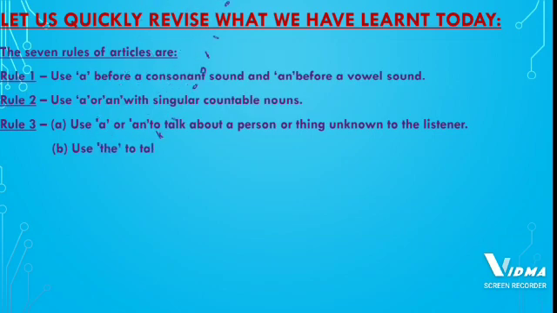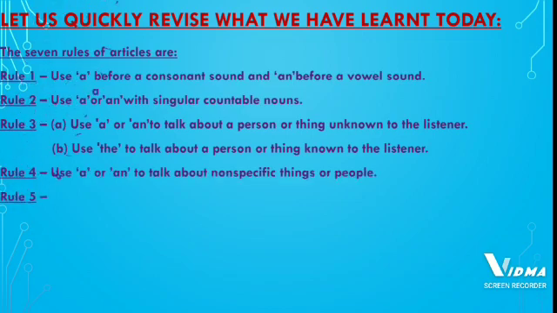When the listener is hearing for the first time about that thing or person, we have to use a or an. And we use the when the listener has already heard about that thing or that person before.